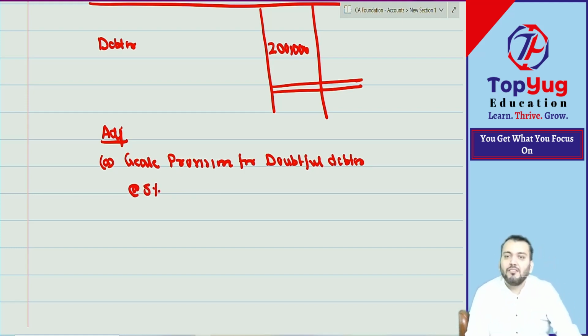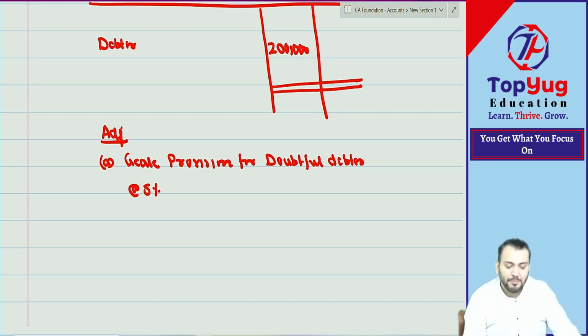Means as per their estimation, out of 2 lakh, 5% are doubtful. So we'll create provision at the rate of 5%. 5% of 2 lakh means how much? 10,000. So we'll create provision for 10,000.